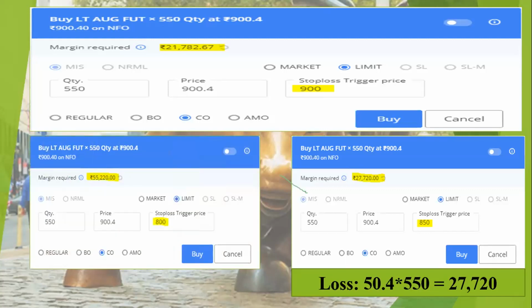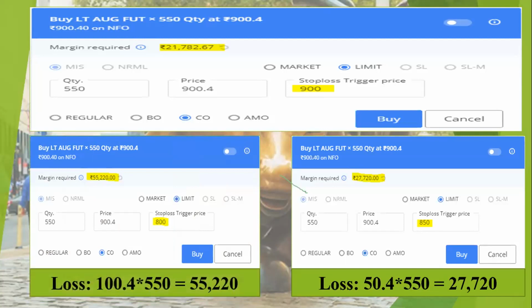And if you revise your stop loss to 800, here the loss will be 100.4 into the lot size, that is 55,220. Here you can clearly see loss 100.4 into 550 will be 55,220. So in short, margin will be the loss made by you. That's it. So there is no concept called what if the price falls below margin. Anyway, they are taking margin based upon the loss borne by you.